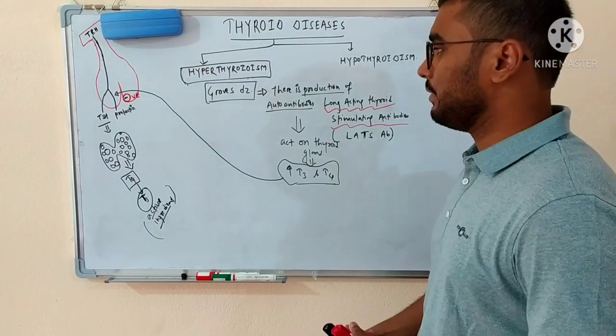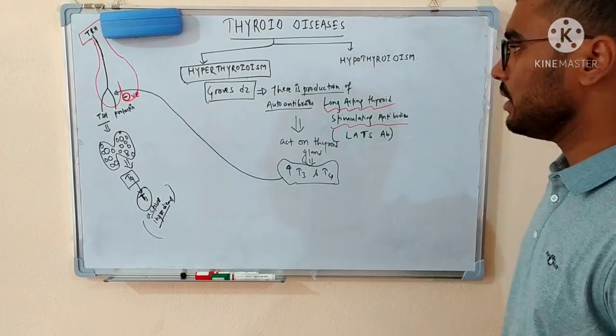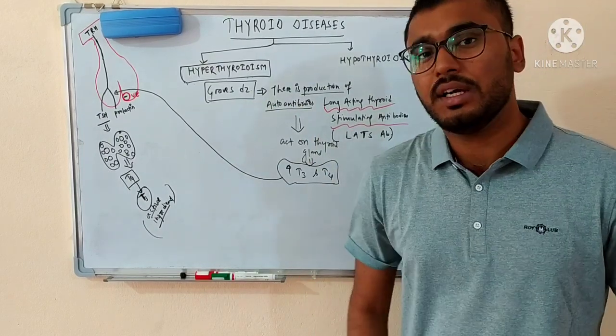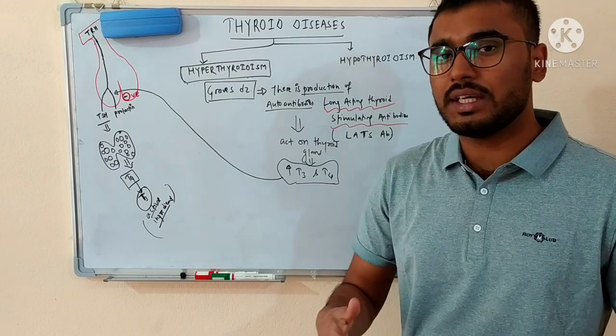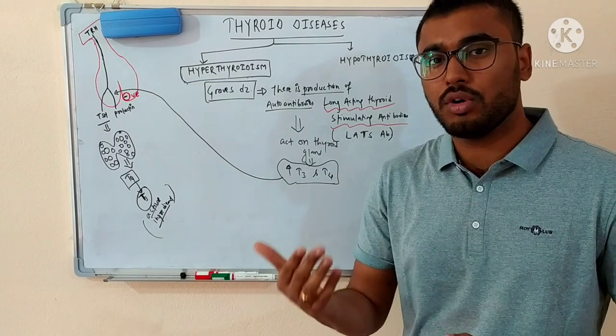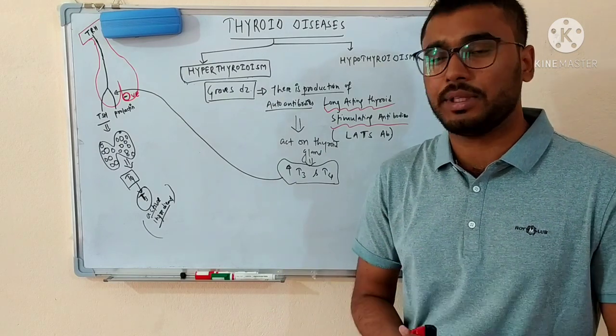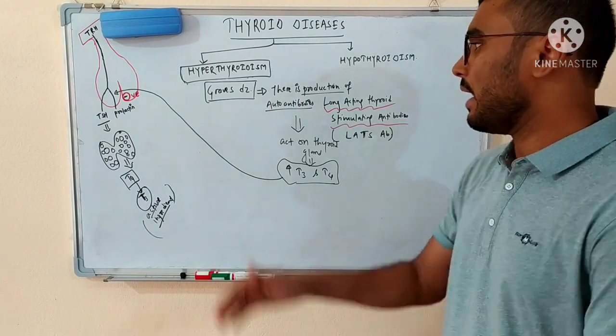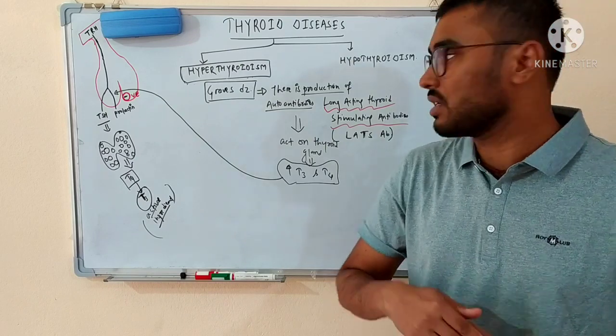Now we will discuss the important causes of hyperthyroidism. The first important cause is Graves' disease. Before the entry of fortified iodine in food, toxic nodular goiter or solitary nodular goiter were the most common causes of hyperthyroidism. But nowadays, due to fortified iodine, the incidence of toxic nodular goiter has decreased, and due to this, Graves' disease is now one of the most common causes of hyperthyroidism.